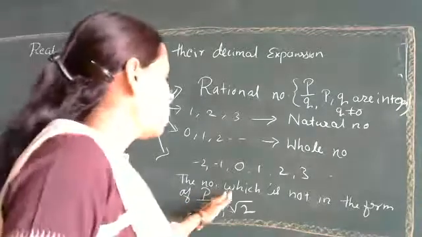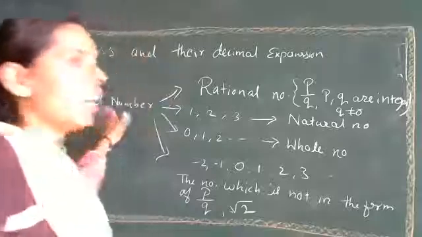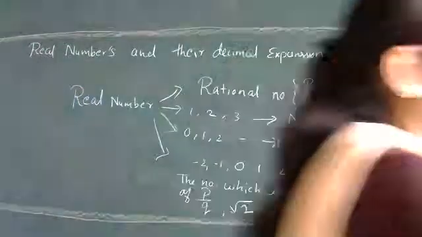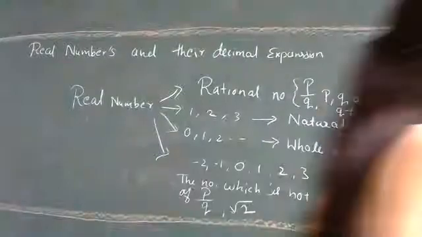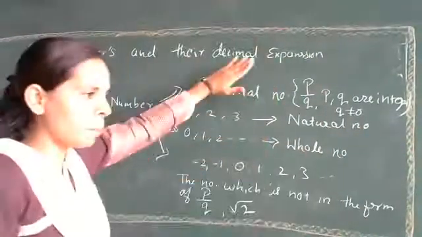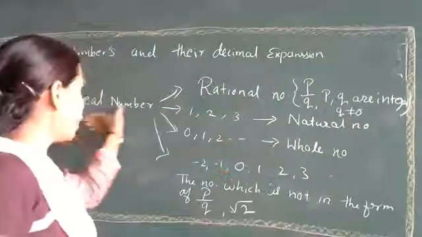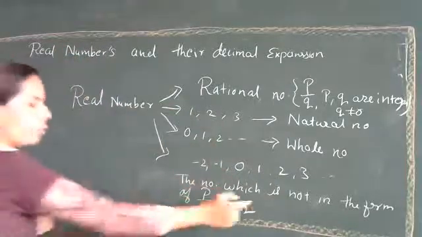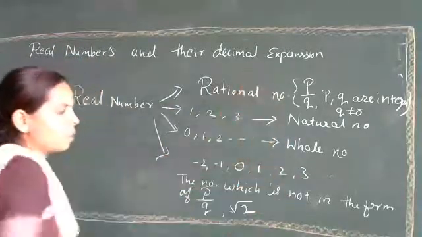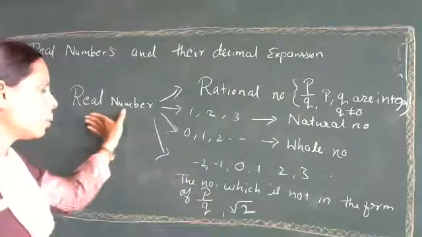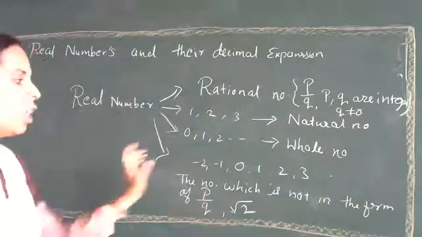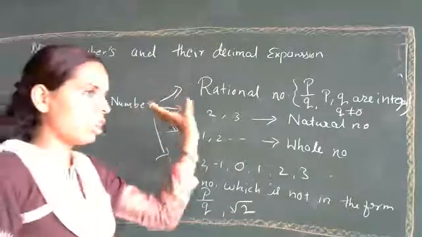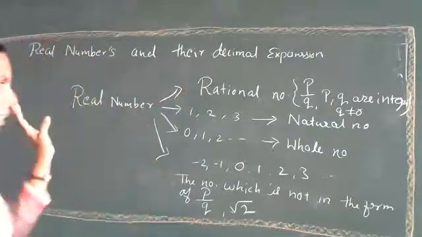Every irrational number is a real number, but is every real number an irrational number? No, because it contains other number systems also. If we say every real number is an irrational number, it is wrong. Real number system has all types of numbers, so we can't say that all real numbers are rational, irrational, or whole numbers.